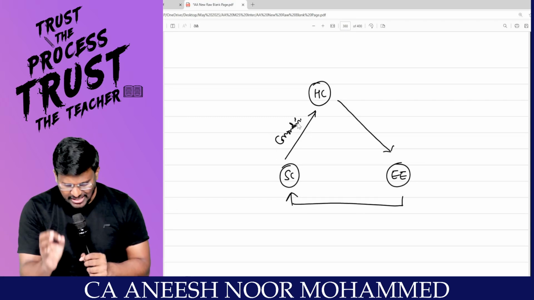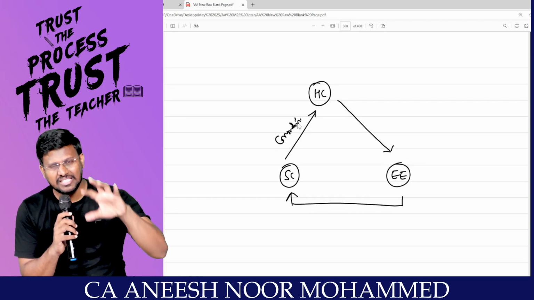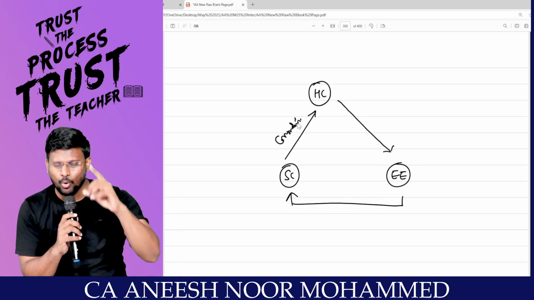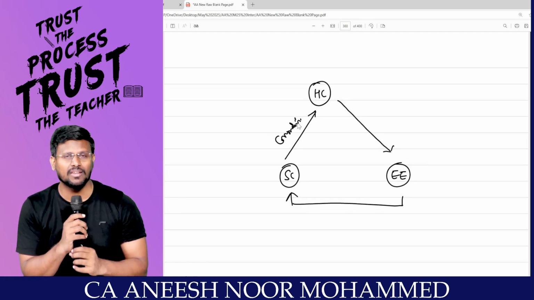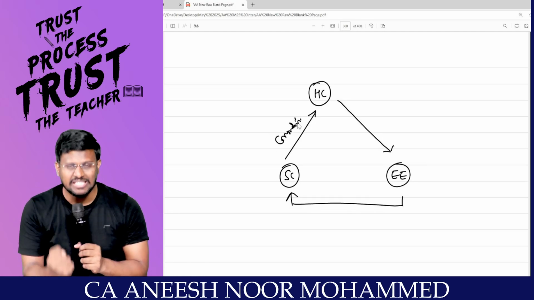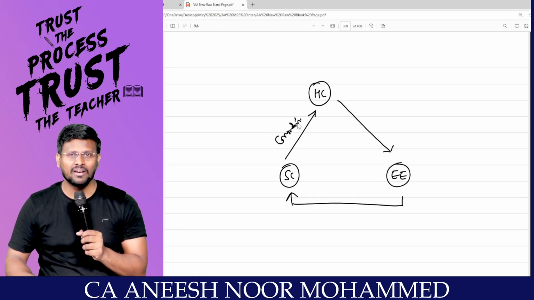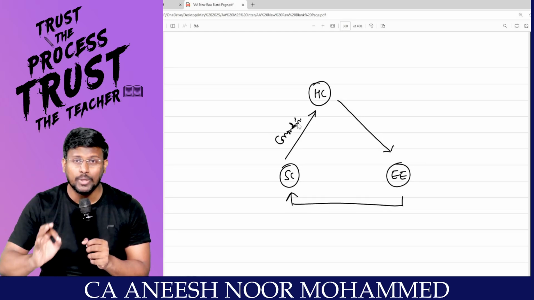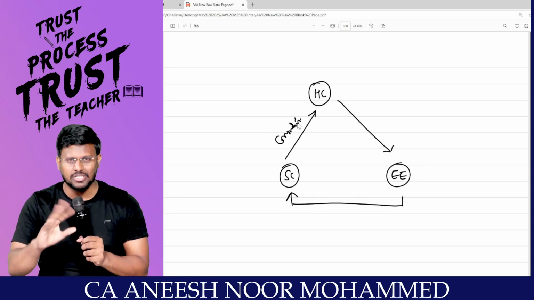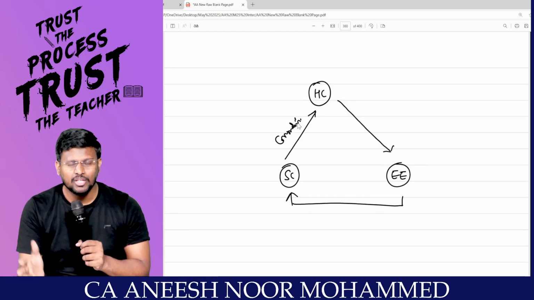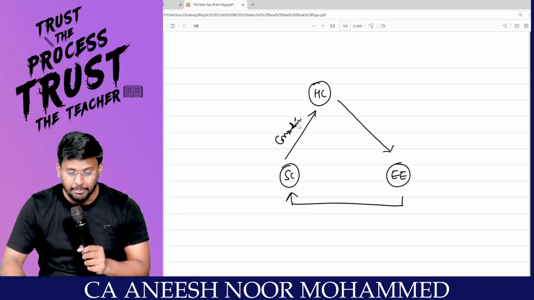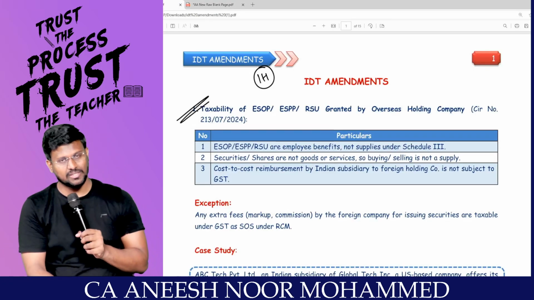The question is, the service provider, the supplier, is the holding company, situated outside India. And the recipient is the subsidiary company, situated in India. Will this amount to import of goods or services? And whether GST has to be paid on RCM is the question, my dear lovable students.